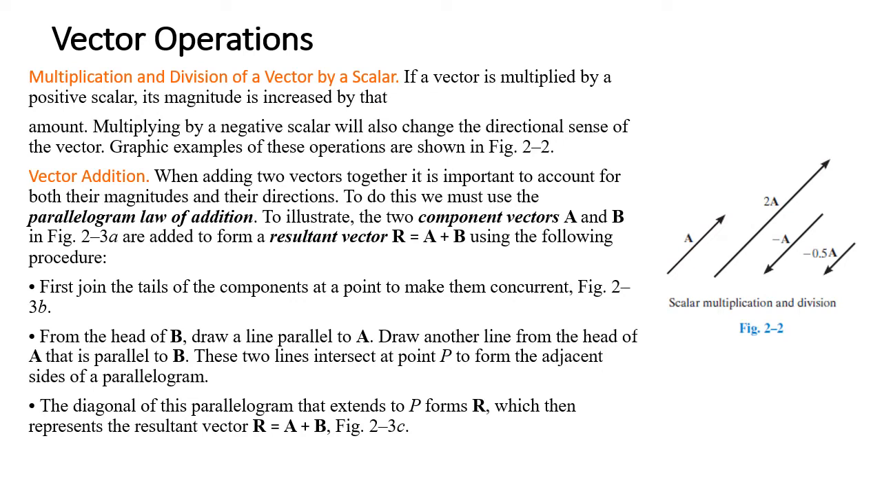Vector operations are simple: vector additions, vector subtractions, vector multiplications and vector divisions. Coming to vector addition, when there are two vectors and you want to add them, there are certain rules you should follow. The fundamental rule is the parallelogram law of addition. This law is usually used to add two vectors acting on a body.